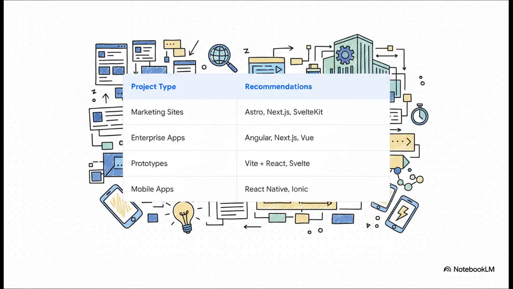If you're building a marketing site or a blog, you should be looking at Astro, Next.js, or SvelteKit for their incredible performance and SEO strengths. Tackling a massive enterprise application, Angular or Next.js will give you the structure and scale you need. Just prototyping a new idea? Something like Vite paired with React or Vue, or even just Svelte by itself will get you moving incredibly fast. This table maps a framework's DNA directly to your project's goals.